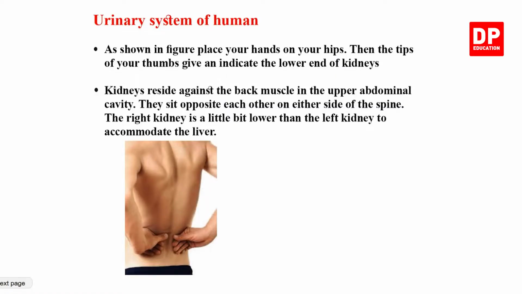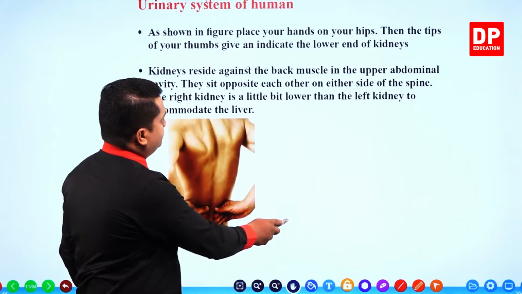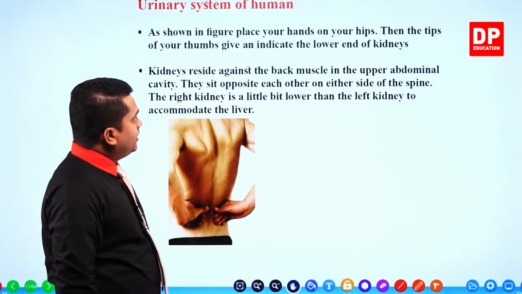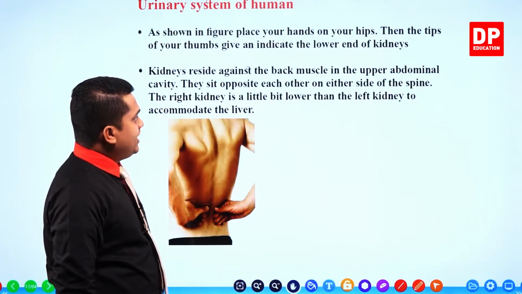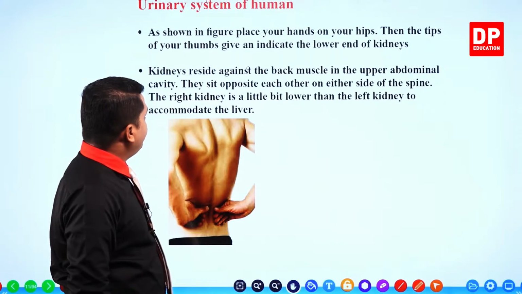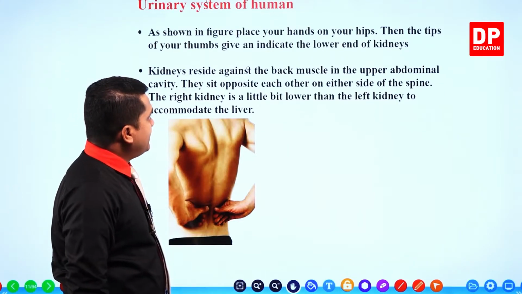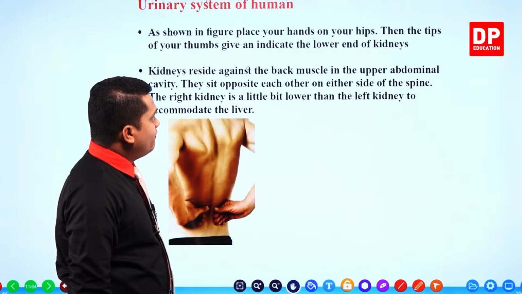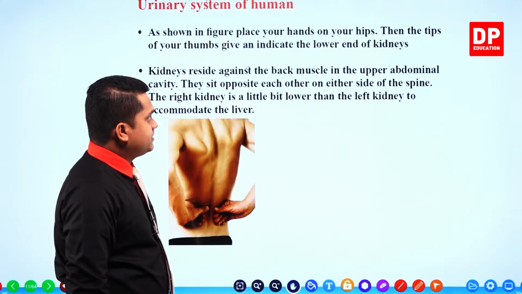So the urinary system of a human, as shown in the figure. Place your hands on your hips, then the tips of your thumbs indicate the lower end of the kidneys.